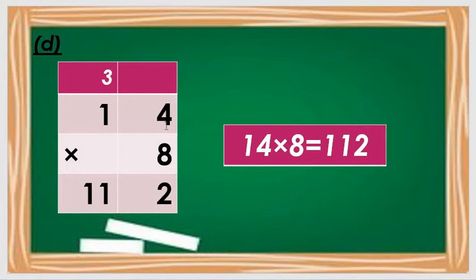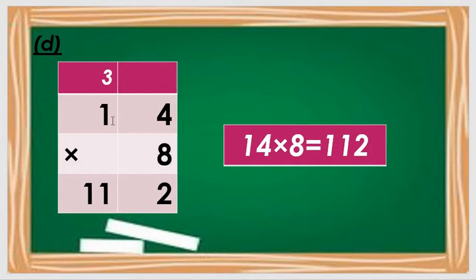So 8 4s how many, all students? 8 4s are 32. Okay, so 8 4s are 32. So 2 here and 3 as a form of carry.